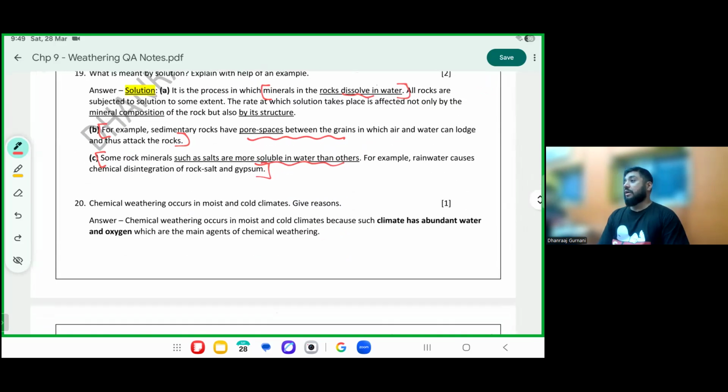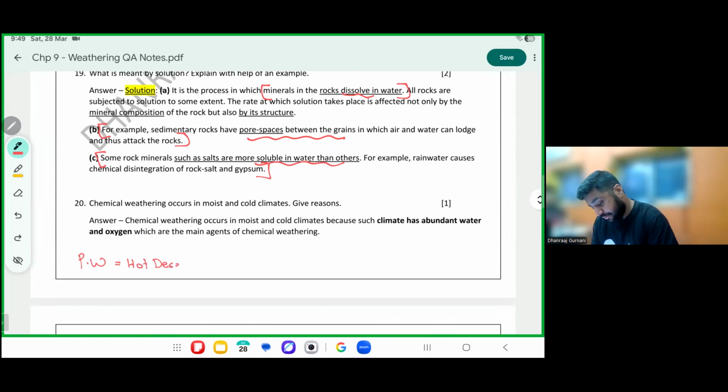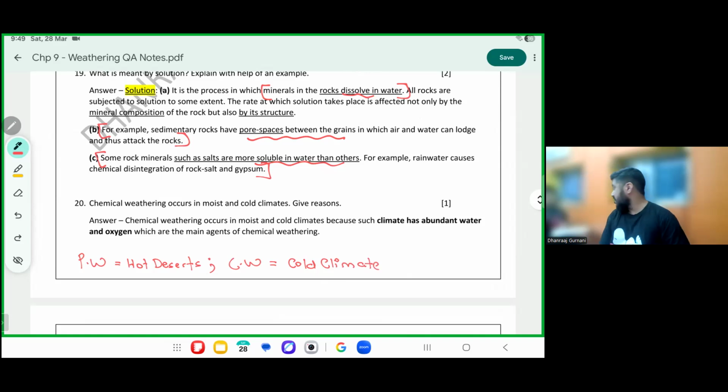Please mark. Physical weathering was seen where? In hot deserts, right? Chemical weathering is seen where? In cold climates, apart from obviously water vapor. Please mark, important: chemical weathering occurs in cold climates because this type of climate has abundant water and oxygen, which are the two main reasons for chemical weathering.